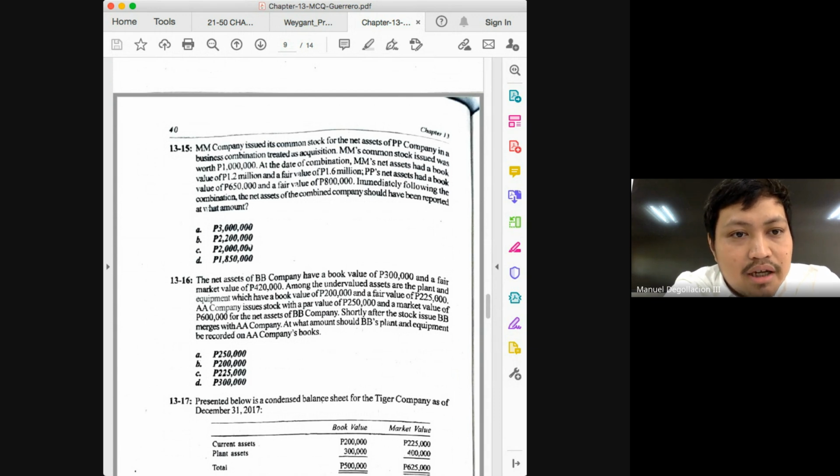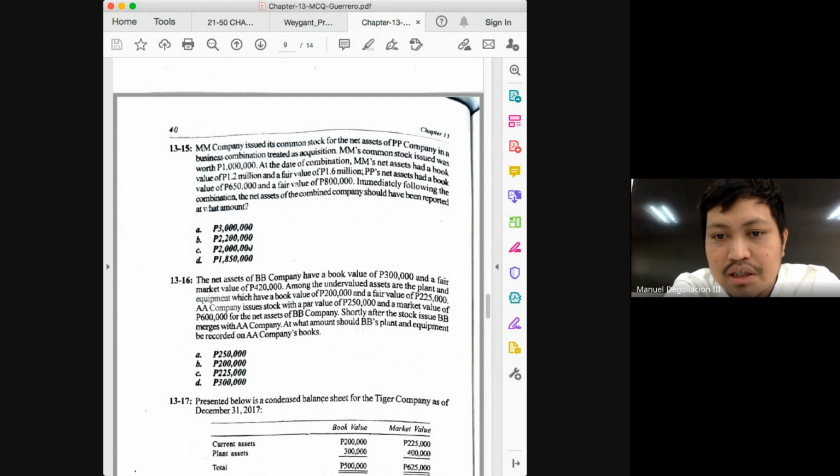The net assets, the book value of 650 and a fair value of 800. So we don't even have to solve for assets minus liabilities because the amounts given are already the net assets. Okay. So which of the two valuations is relevant? The 650 or the 800? 800. Again, it should be your fair value.